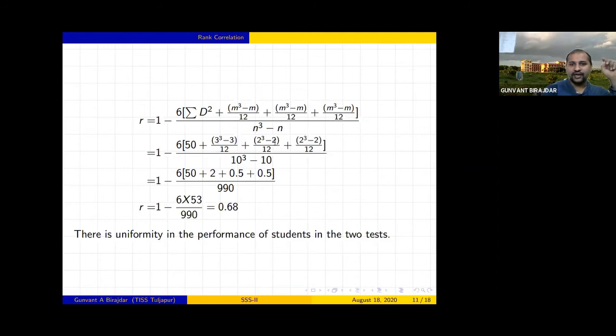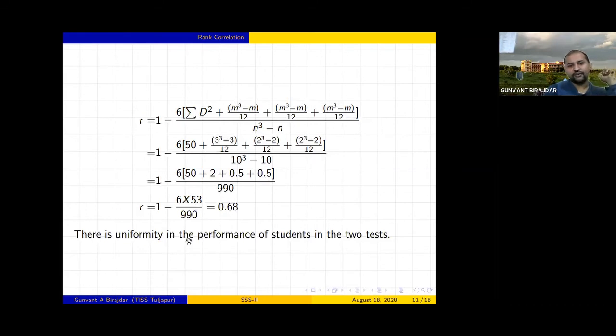And in test 2, 60 and 65 are repeated twice, so that's why 2 cube minus 2 divided by 12 plus 2 cube minus 2 divided by 12, and throughout divided by the total number of observations. There are 10 observations, so 10 cube minus 10. So again we'll simplify this, and you will get this.